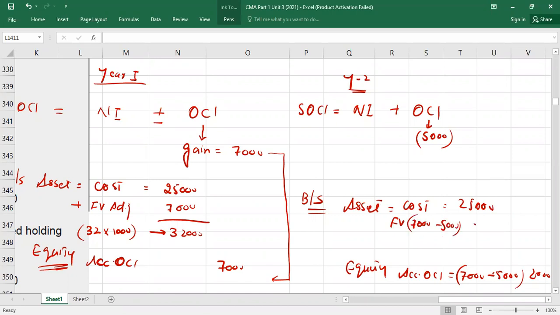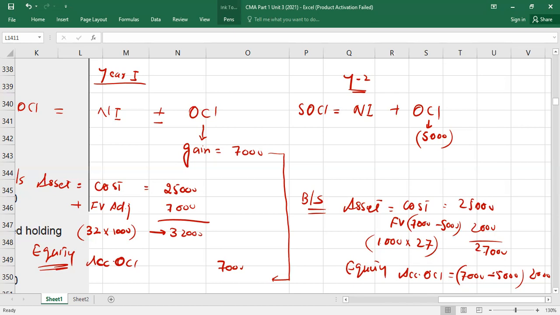Again, how much balance in the fair value adjustment account? 2,000. It will be how much? 27,000, which is equal to 1,000 shares at a market value of 27 at the reporting date. Understood? 2 years are done. It means the investment as an asset is 27,000, and in equity, we have a balance of 2,000.